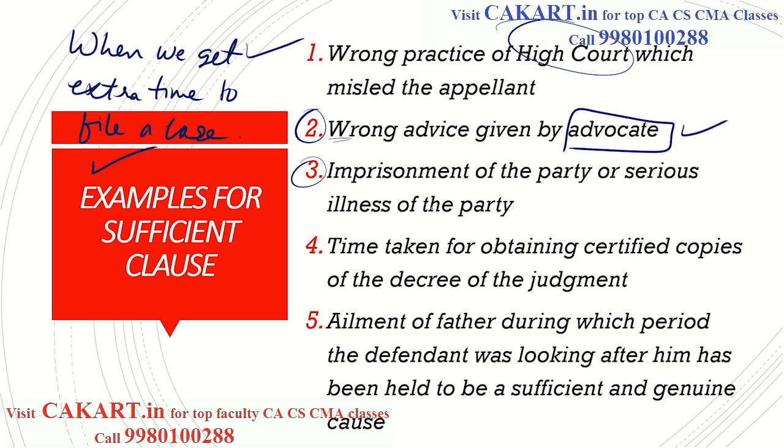Imprisonment of the party or serious illness of the party. So if you imprison the party, then also there is sufficient cause. Then time taken for obtaining certified copies of the decree of the judgment. So after the judgment is there, you take some time to get the official copies, which we call as certified copies. That time is okay. If that is delay, you will get the extension, especially if it is time limit is 60 days and all. Sometimes it takes a long time, so that will be useful.